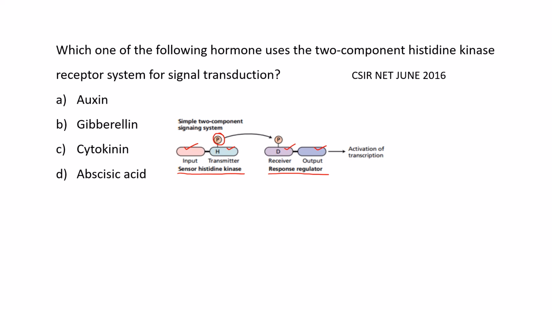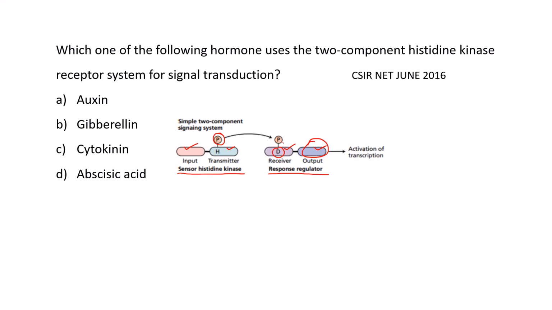And the phosphate is then transferred to the aspartate residue on the receiver domain. Phosphorylation of this aspartate regulates the activity of the output domain. And this output domain itself is a transcription factor, and that will lead to the activation of transcription.